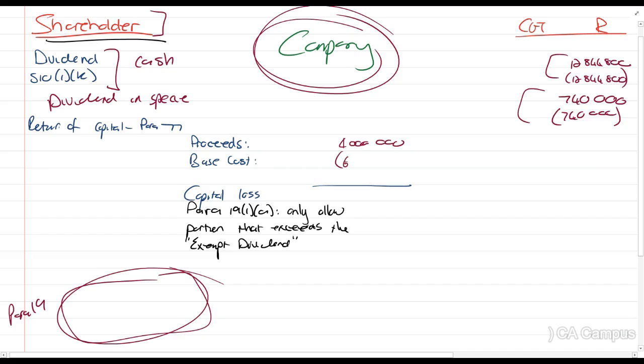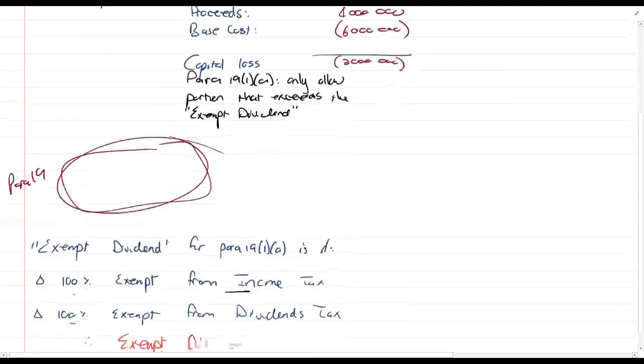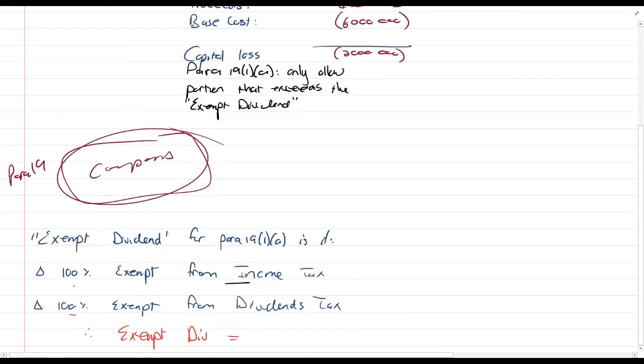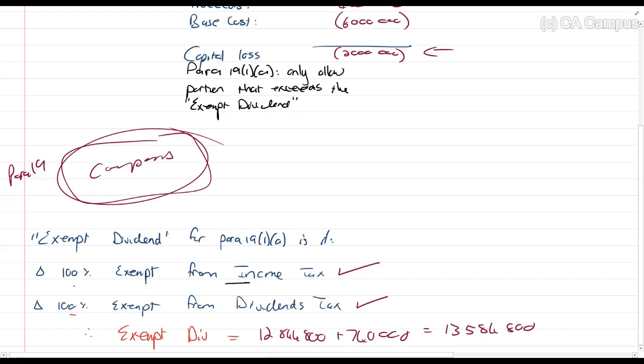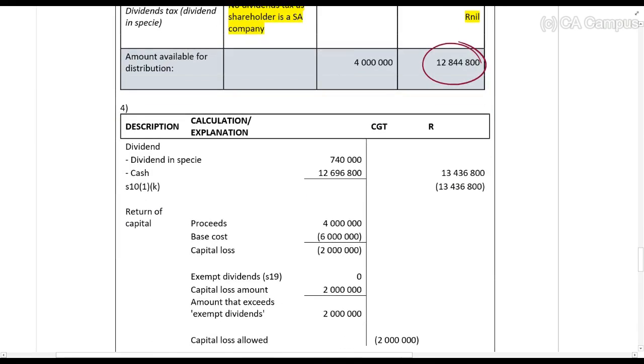4 million rands proceeds, base cost of 6 million rands, gives us a capital loss of 2 million rands. How much of that is exempt if this is a company? Is it 100% exempt from income tax? Yes. Is it 100% exempt from dividends tax? Yes. So what is the exempt dividend? It will be the sum of 12,844,800 plus 740,000 rands, which gives me 13,584,800. How much of that 2 million exceeds 13,584,800? No amount, so no amount will be allowed as a deduction.